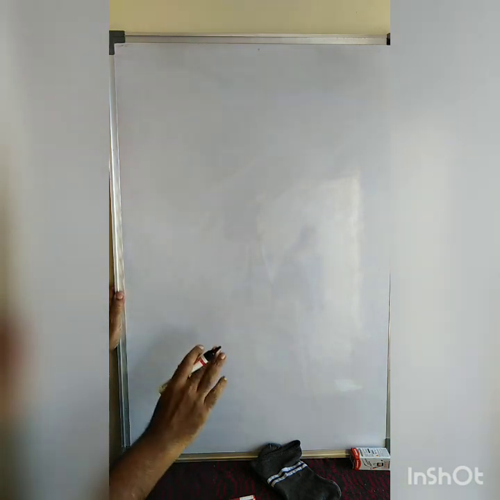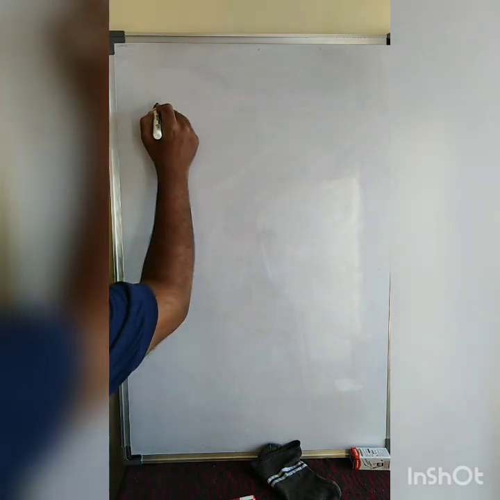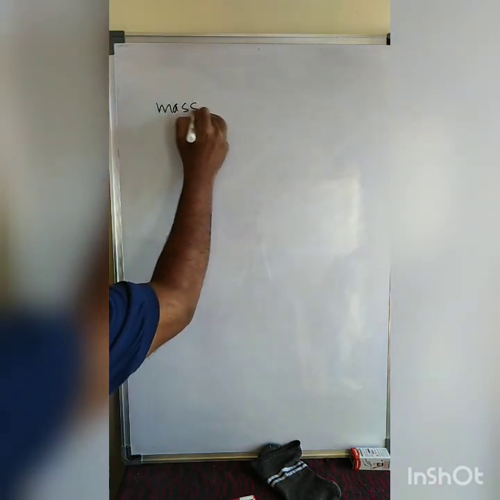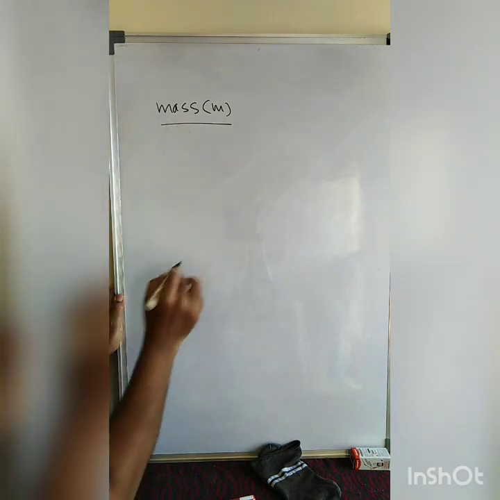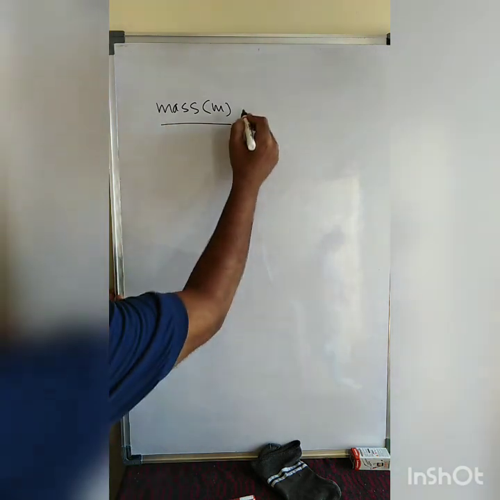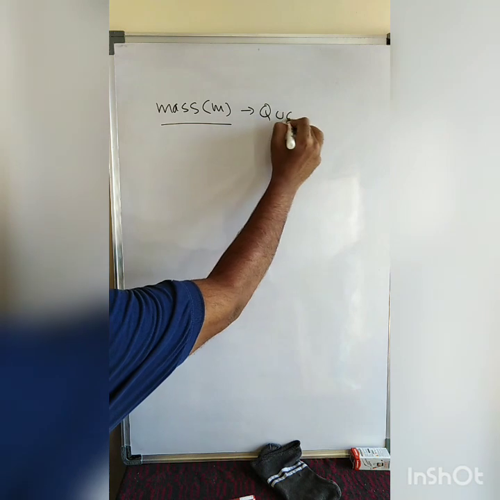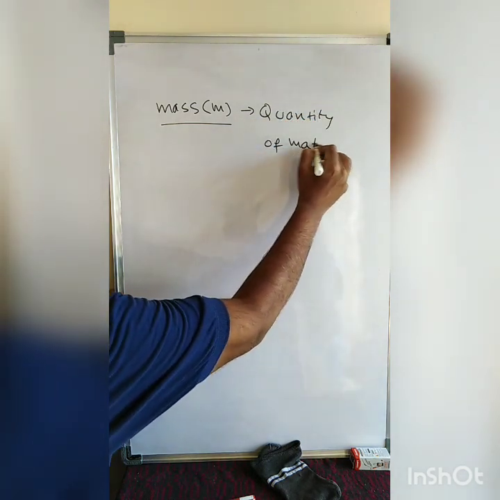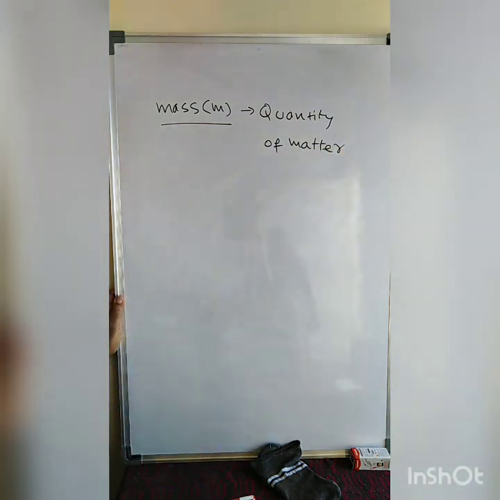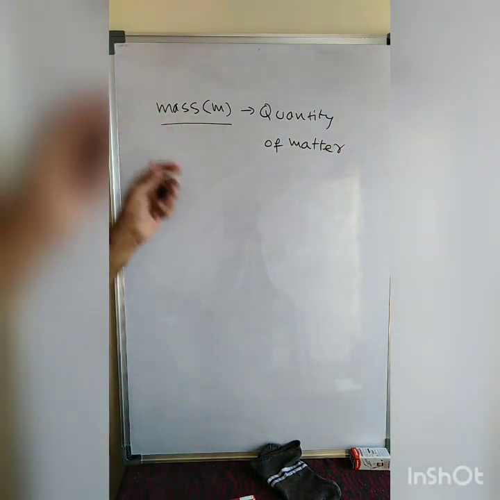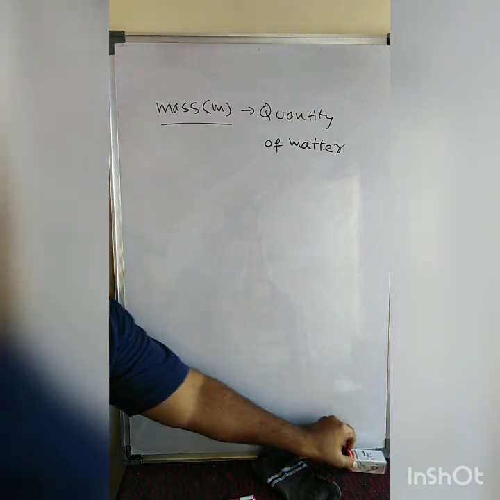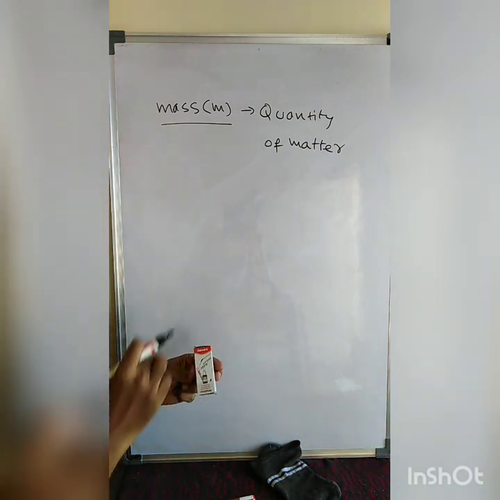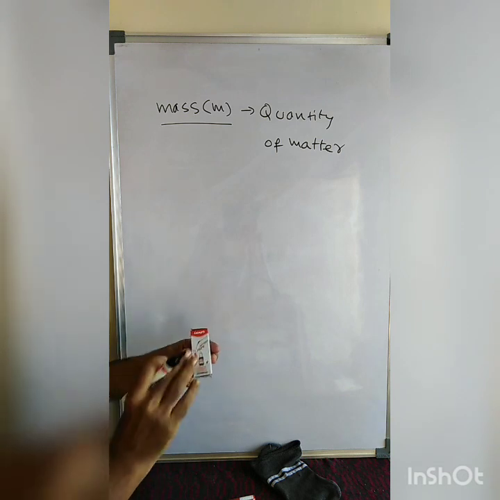See carefully here. In fluid statics, we are going to discuss today density and density of mixtures. First of all, what is meant by mass? Mass is represented by the letter M. Mass is nothing but the quantity of matter contained in a body. For example, if you look at this, this is a mass, the quantity of matter it consists of.